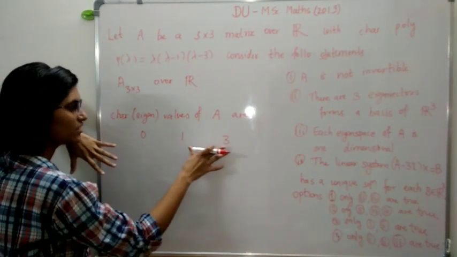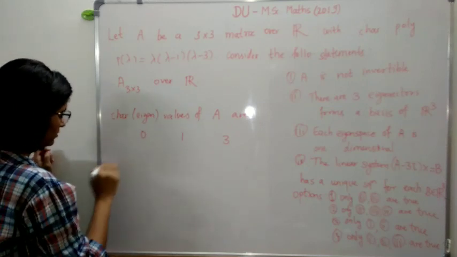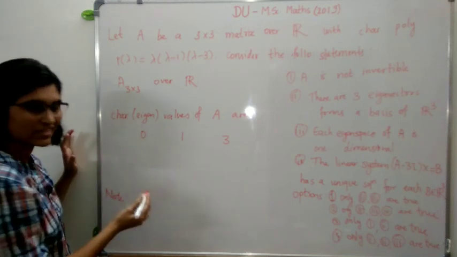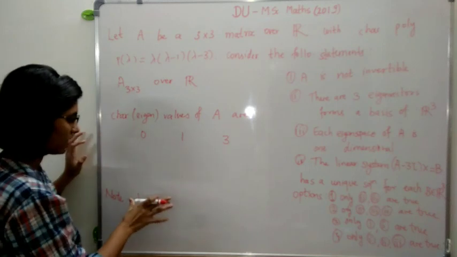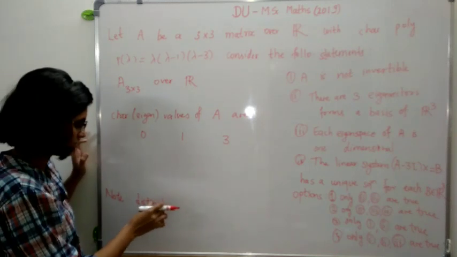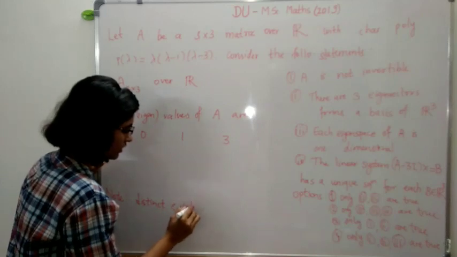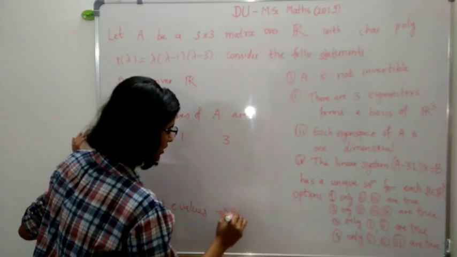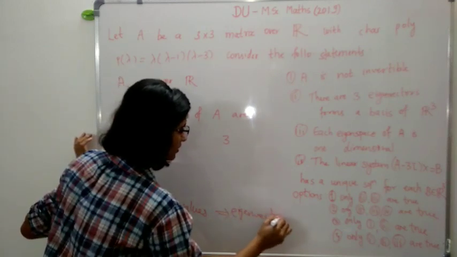And these are distinct eigenvalues. So just note this result. If we have distinct eigenvalues, then the corresponding eigenvectors for these distinct eigenvalues are linearly independent. So this gives eigenvectors are linearly independent.